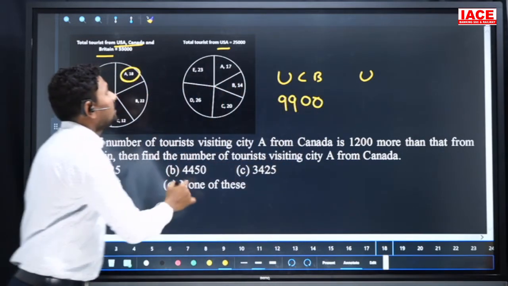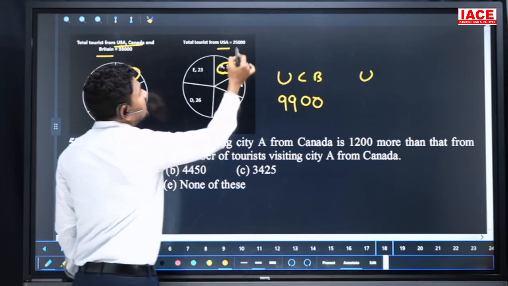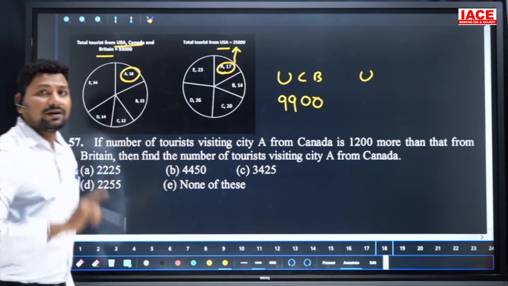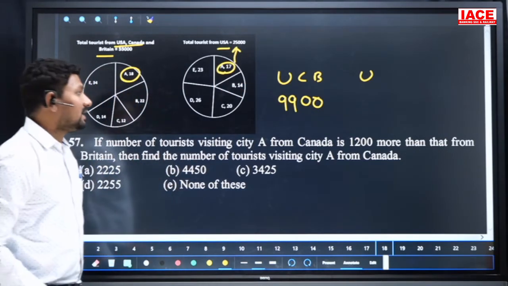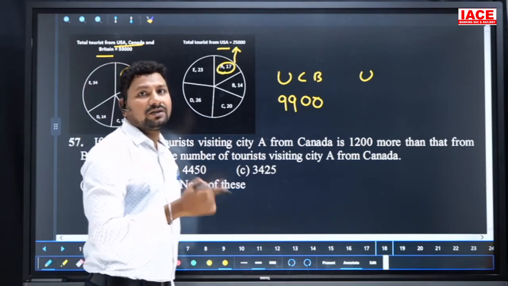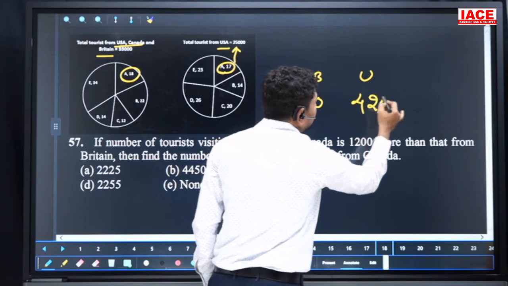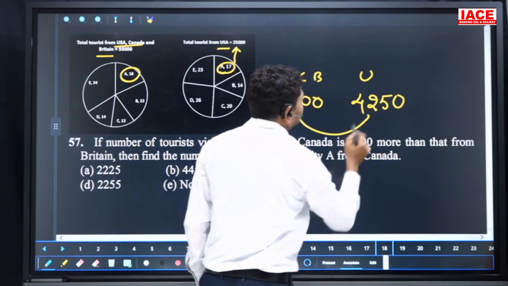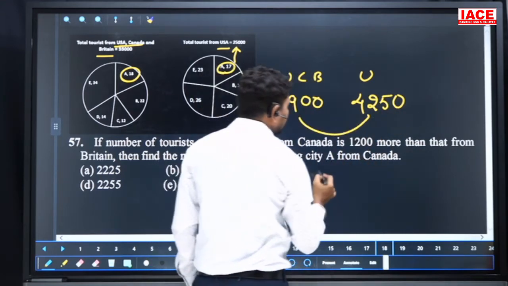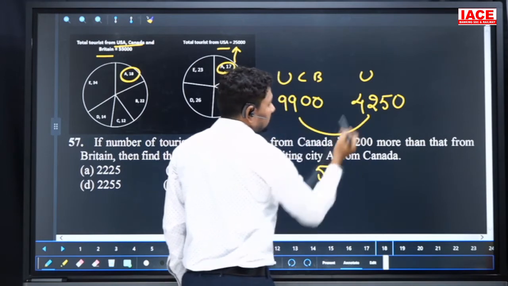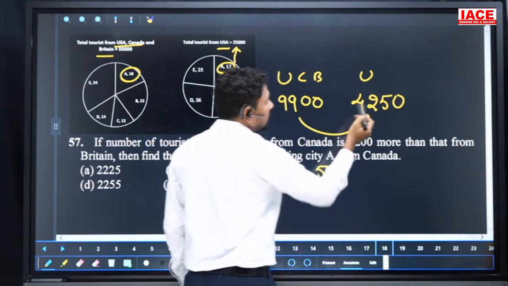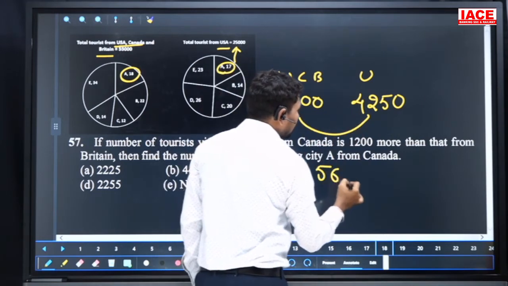And the USA value required is 17 percentage of 25,000, but I am taking 25 percentage of 17,000. 17,000 of value 8,500, 8,000 of value 4,500, of value 250. And 9,900 to 4,250 difference is 5,650.